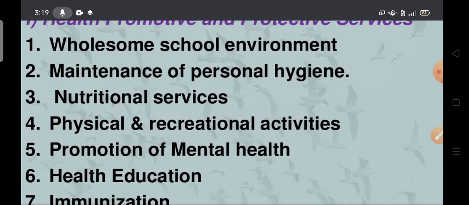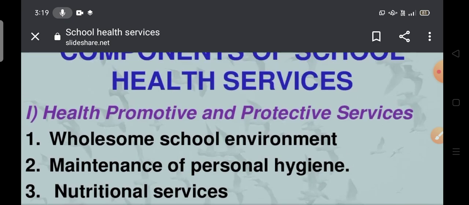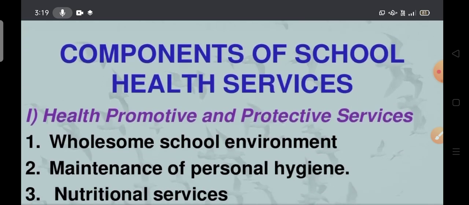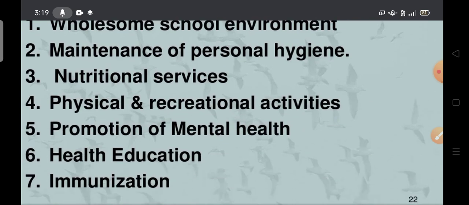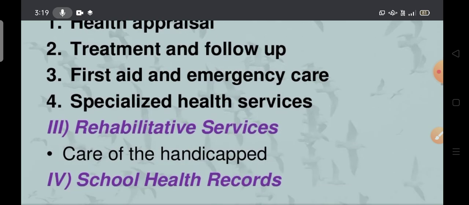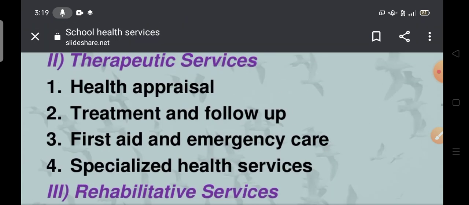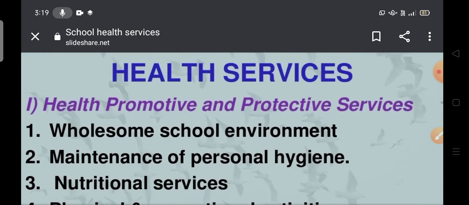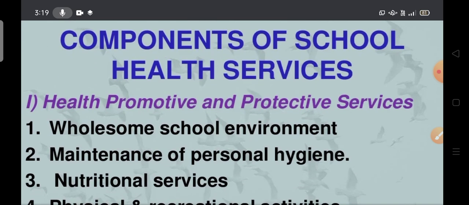So these are all the components. The first one is the health promotive components. What are the packages, what are the components there? Health promotive and protective, therapeutic, rehabilitative, and school health records. These are the four components in the school health services. First one is the health promotive and protective services.